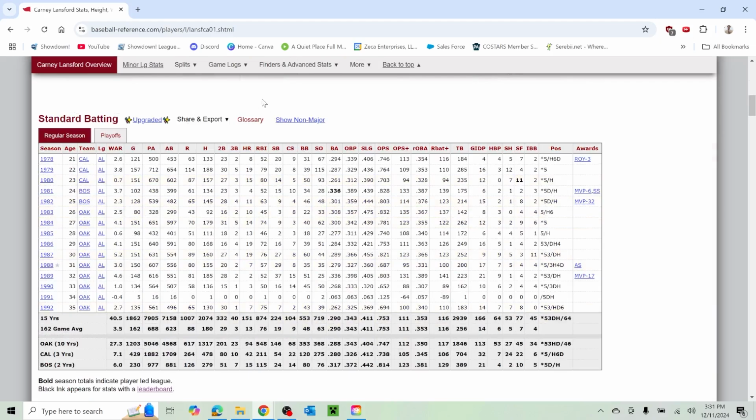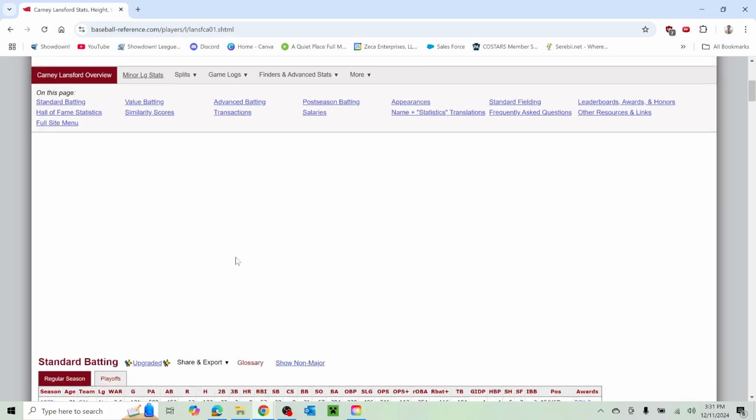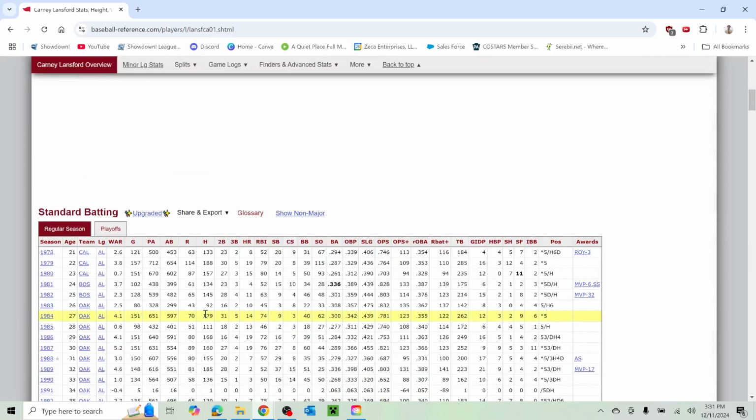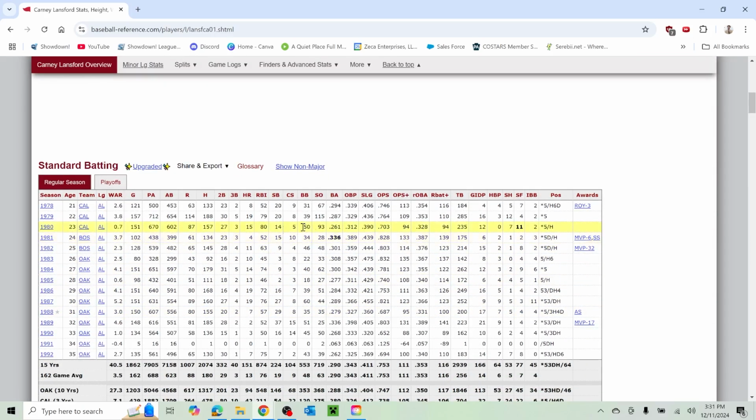Anytime you see 2,000 career hits, I think you might not realize how selective of a list that is. Because when Andrew McCutchen got his 2,000th hit, they said that he was one of just barely over 200, I think, if that's what my memory allows me. And you realize that getting to 2,000 hits is pretty darn hard. This guy was a .290 hitter. 1,000 career runs. Led the league in batting average in '81. So this was towards the end part of his career. He was an all-star the year before in '88.